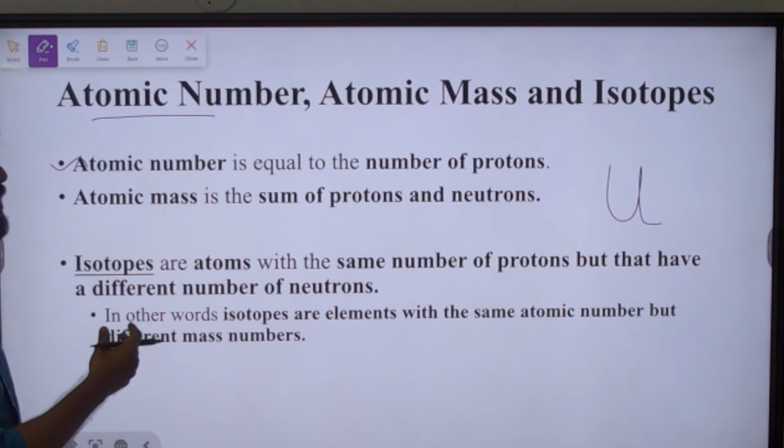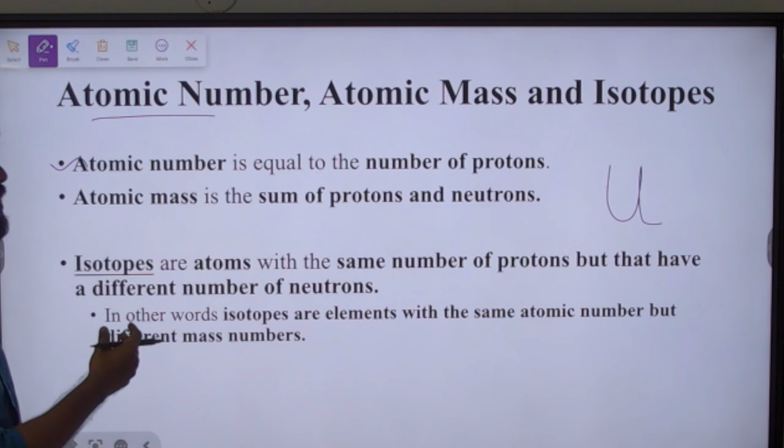Isotopes are atoms with the same number of protons but different numbers of neutrons. So if there is another isotope of uranium, it will have the same number of protons, but the number of neutrons is going to change. Here it includes proton plus neutron, so here it will be changing.